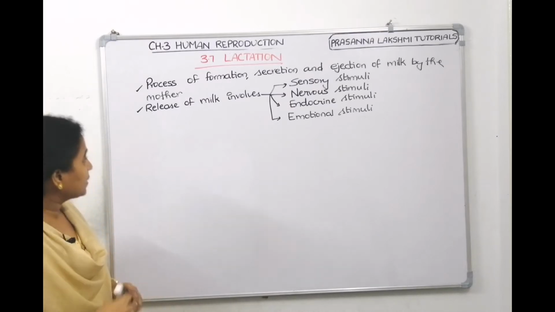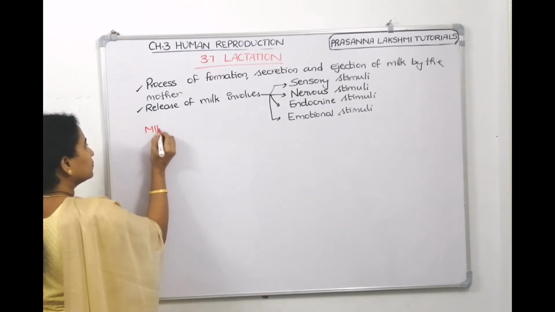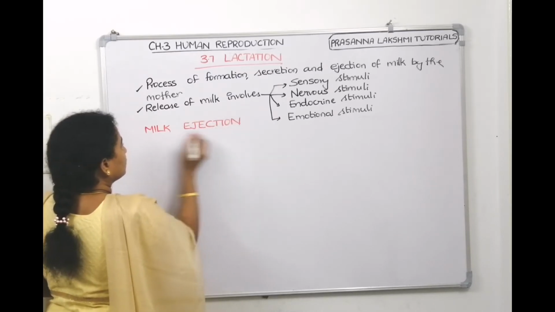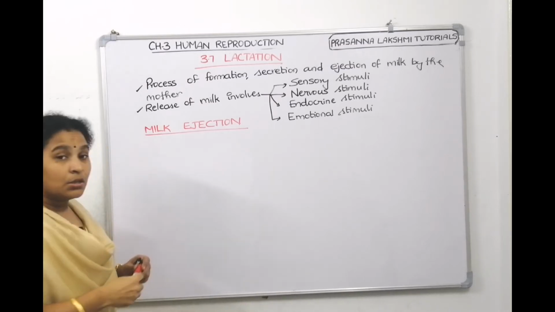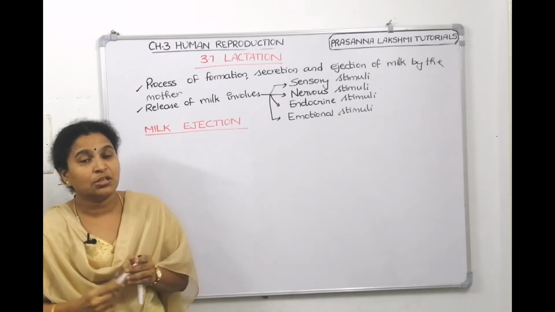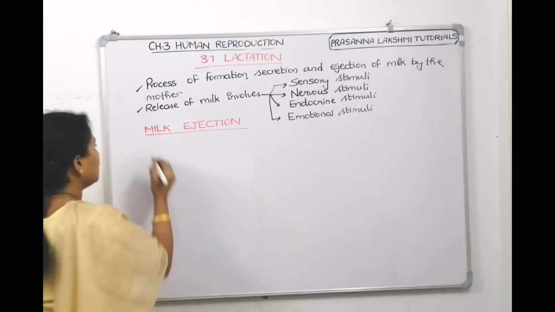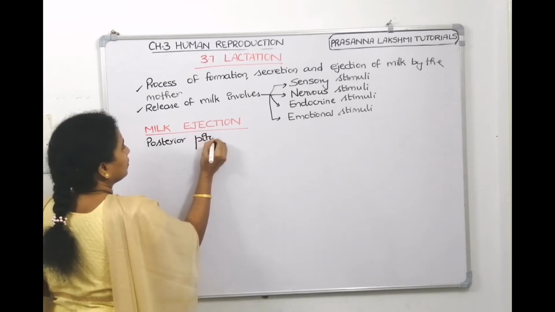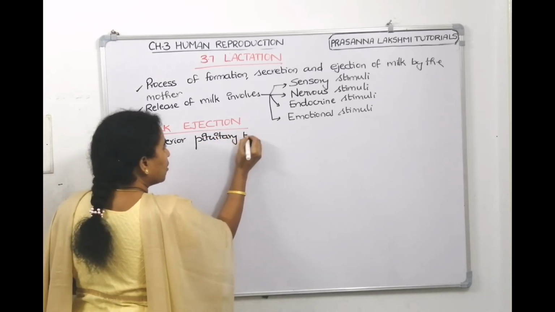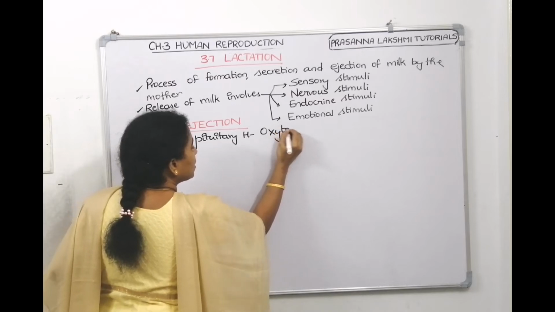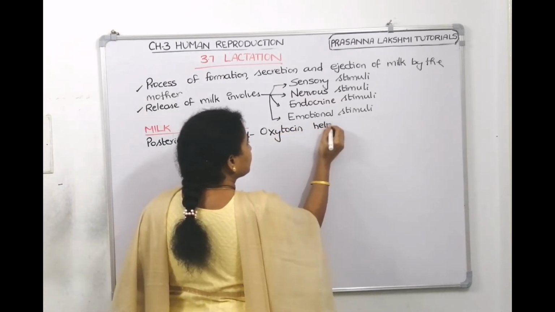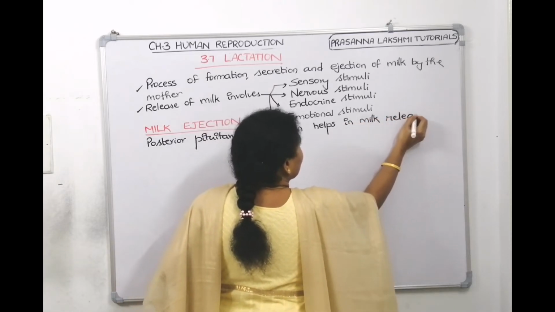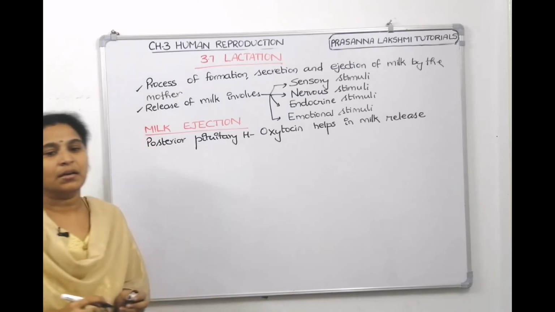Now, the second step is milk ejection. The hormone which is responsible for milk ejection is released by the posterior pituitary. Which posterior pituitary hormone is that? Oxytocin. It helps in milk release. This helps in milk release. That comes under milk ejection.